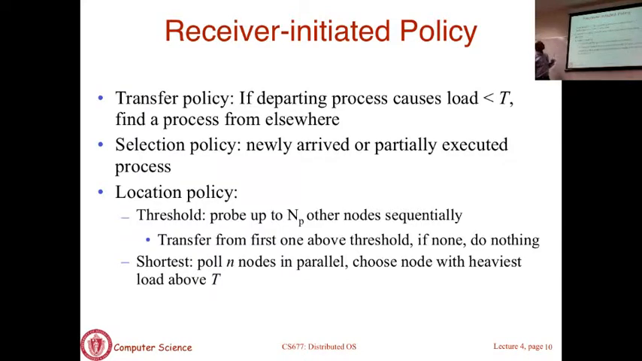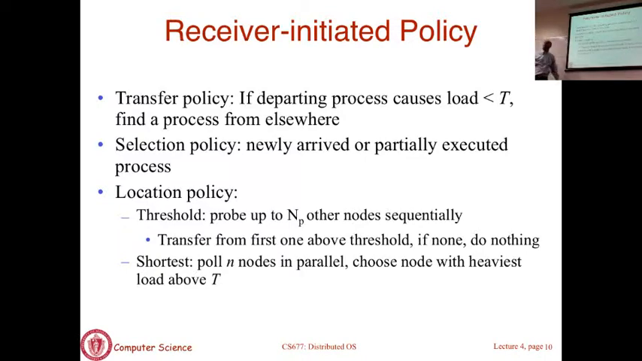Okay, so you can ask the same kind of question. First of all, you are going to basically trigger this only when your load drops below a threshold. So if you are less than 10% utilized, you declare yourself the receiver and go ask for more work. So if the departing process caused the load to fall below a threshold, you have to go and become a receiver and you go find it.